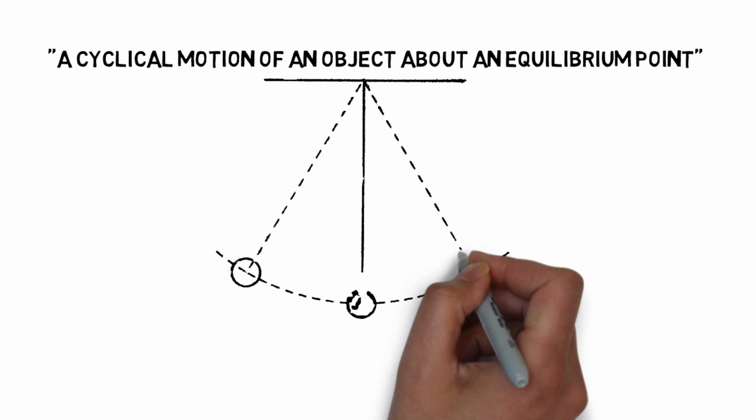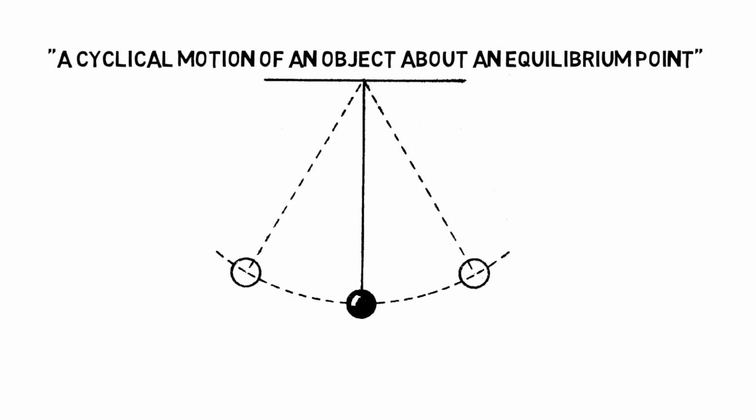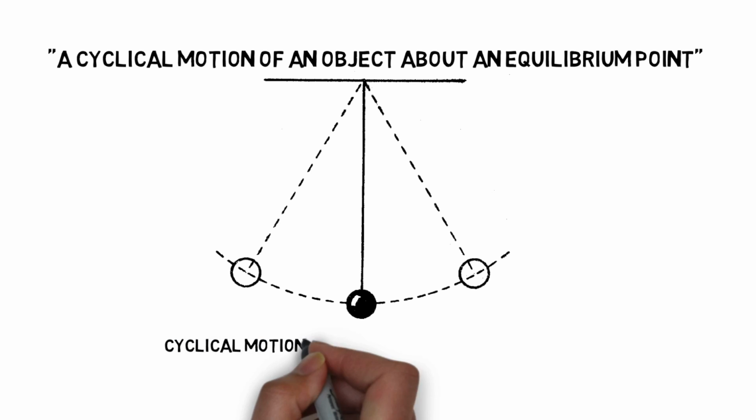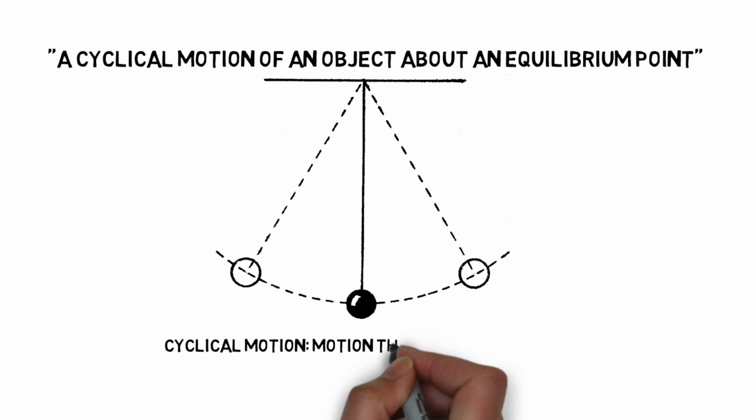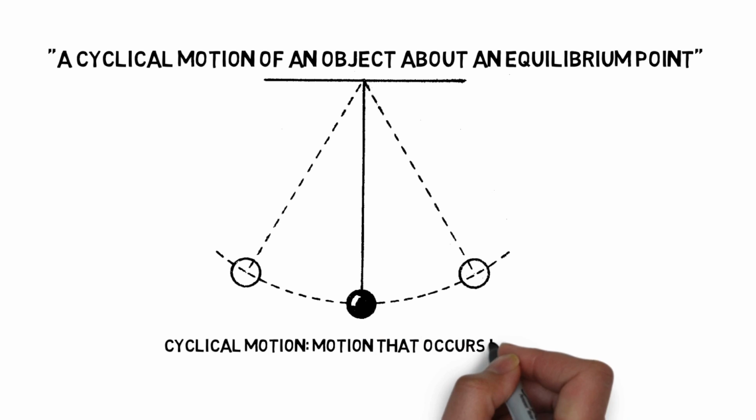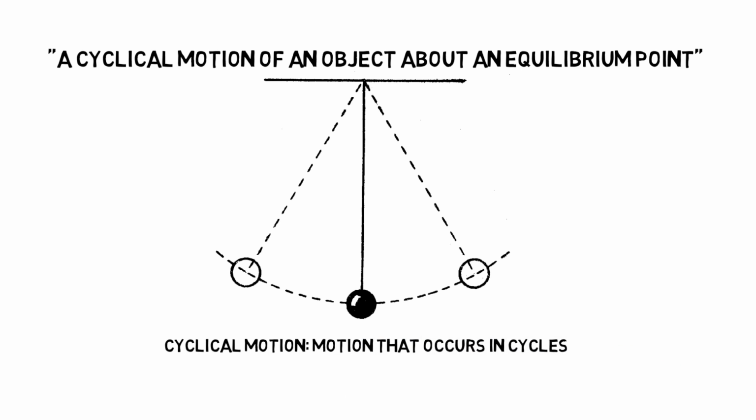Say you have a pendulum that is swinging back and forth. It may swing all the way this way or all the way there, but the point in between, the center, is the equilibrium, so that black point over there. Secondly, a cyclical motion is simply a motion that occurs in cycles, for example, the pendulum swinging back and forth.